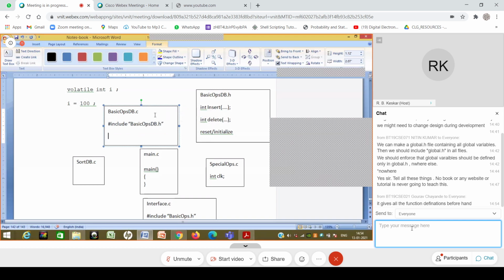They are to be used by outside people. So it's not as if I have the declaration and it will help me. Maybe it will help in one or two functions, but not all. Order of declarations, I don't require to include this basic ops db.h. So basic ops db.c does not require the declarations which you are doing in basic ops db.h.